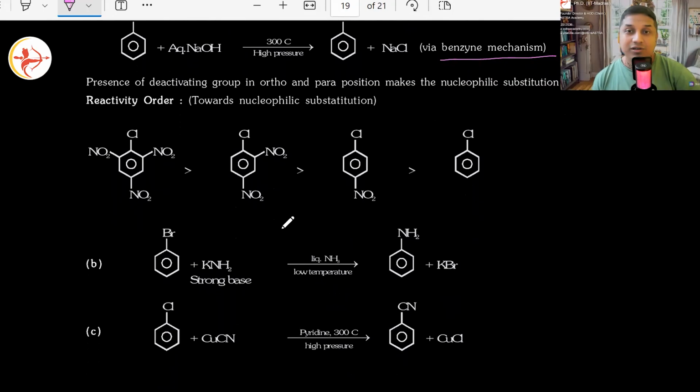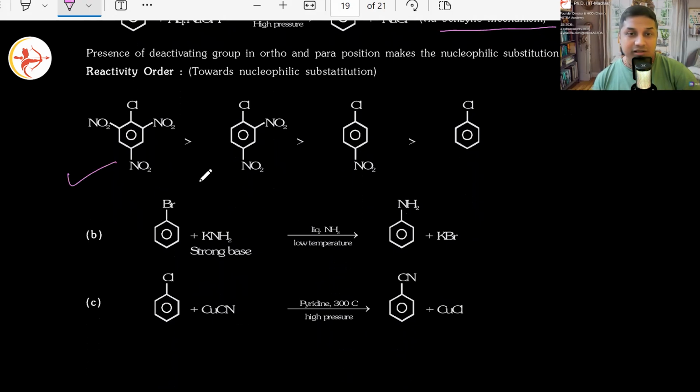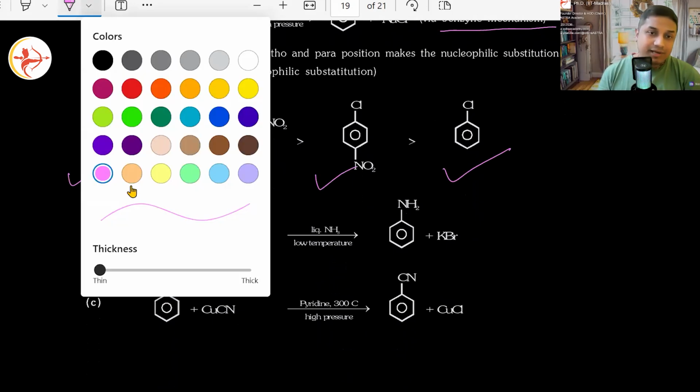Good. Addition elimination mechanism. Okay, so the reactivity order goes this way, that we already discussed. Nice. Fine. Any doubt so far?